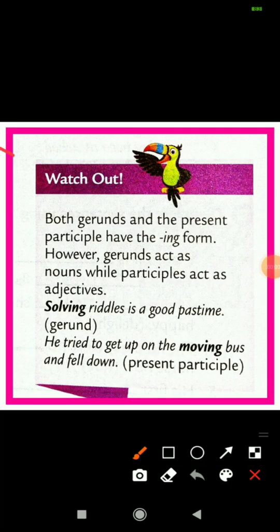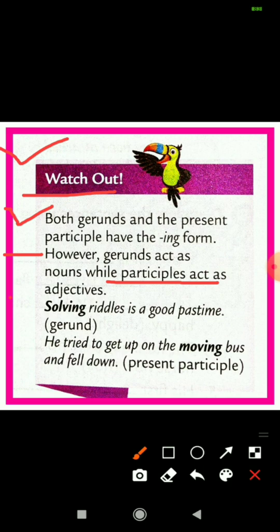So here is a grammar tip which you can see. Watch out. Both gerunds and the present participle have the ing form. So we know now that gerund is verb first form plus ing and present participle is also verb first form plus ing. But how can we differentiate both of them? However, gerunds act as nouns while participles act as adjectives. So gerunds function as a noun in a sentence and participles function as adjectives in a sentence.